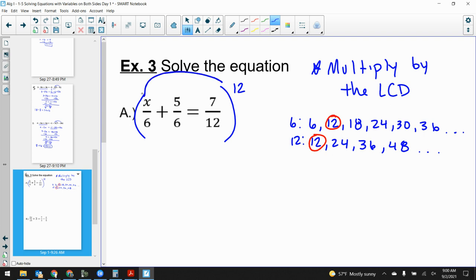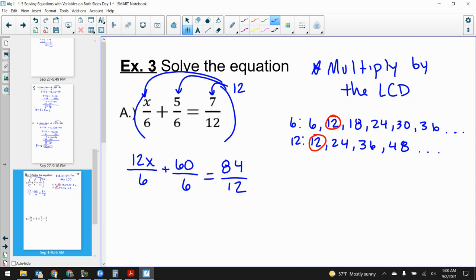Let's multiply in here. 12 times x is 12x. 12 times 5 is 60. Leave your denominators the same. 12 times 7 is 84. Leave your denominators the same. Now, why did that work? Why is that okay? Well, because all I did was multiply through the entire thing by our LCD.